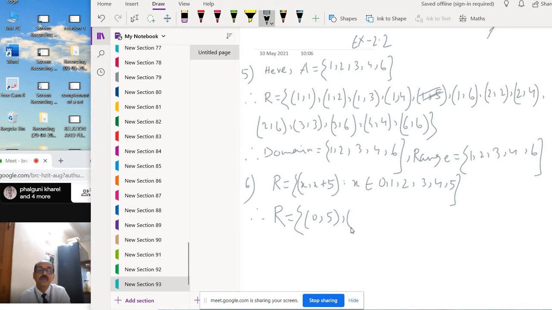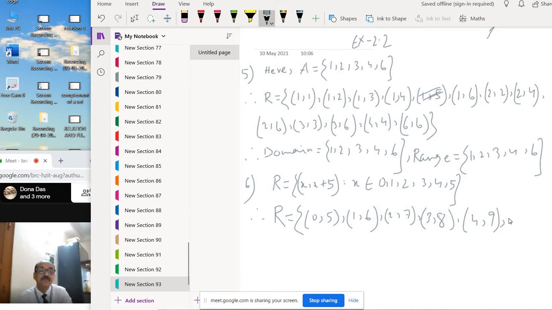Then (1, 6), then (2, 7), then (3, 8), then (4, 9).